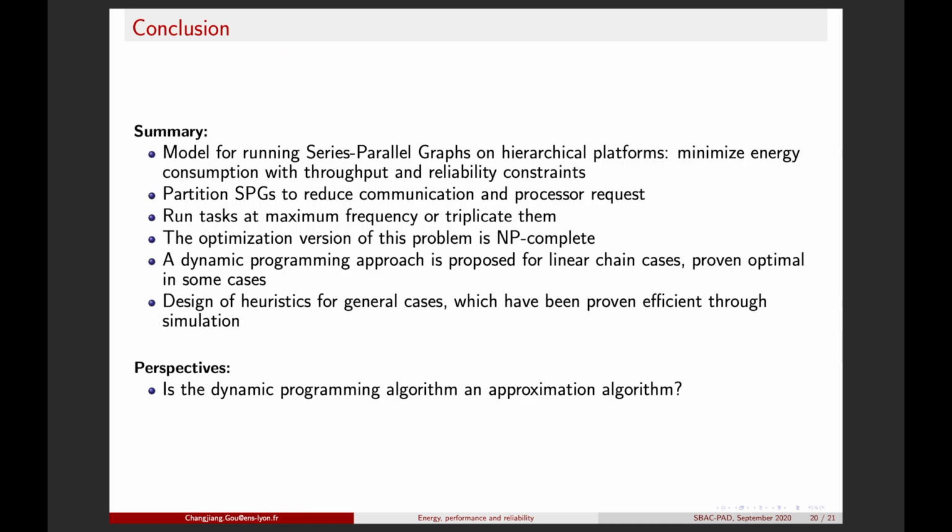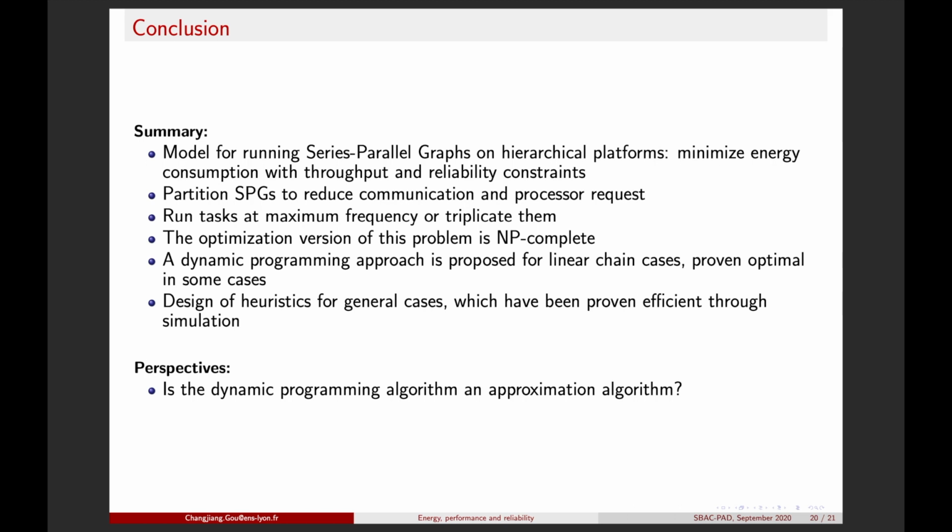In this work, we model running series parallel graphs on hierarchical platforms to minimize energy cost with throughput and reliability constraints. We partition the SPGs to reduce the communication and processor request. To make sure the reliability is guaranteed, we run tasks either at the maximum speed or with 3 copies.